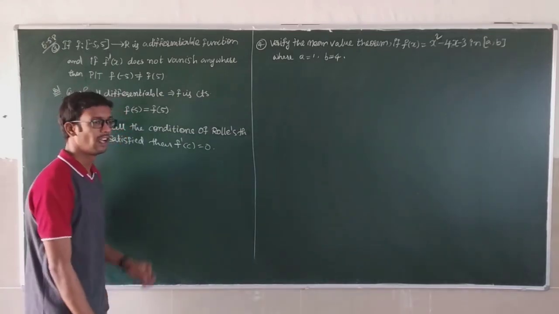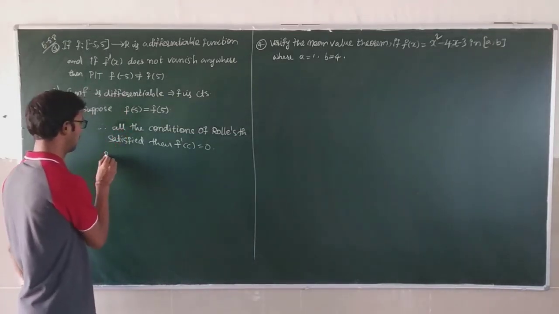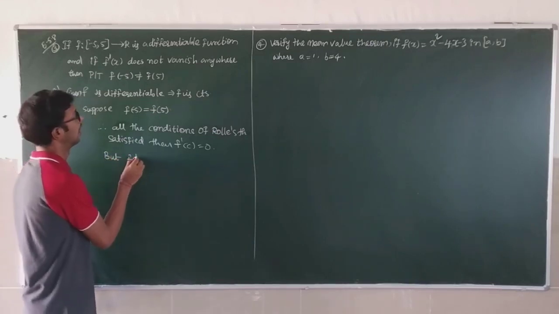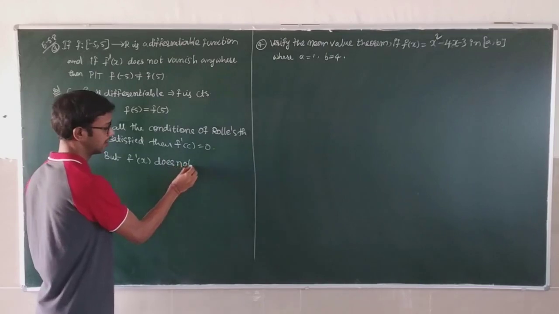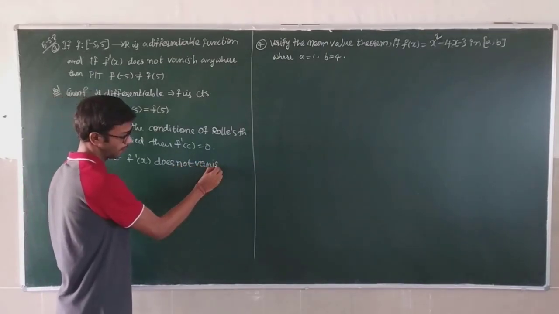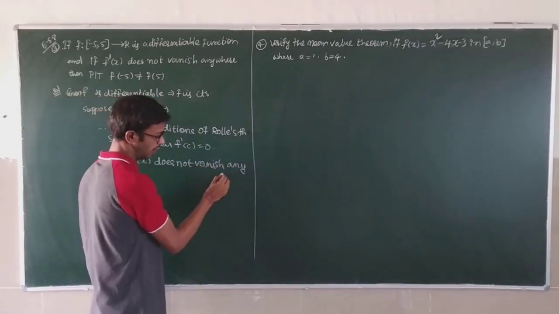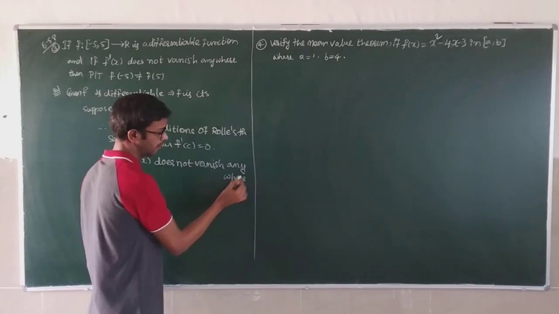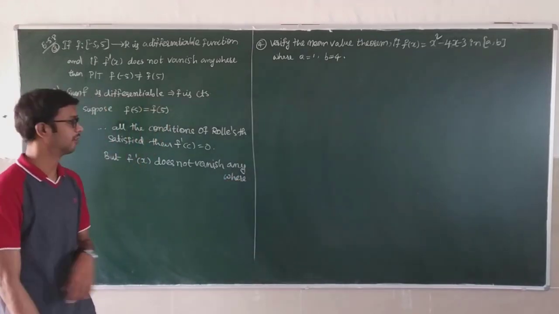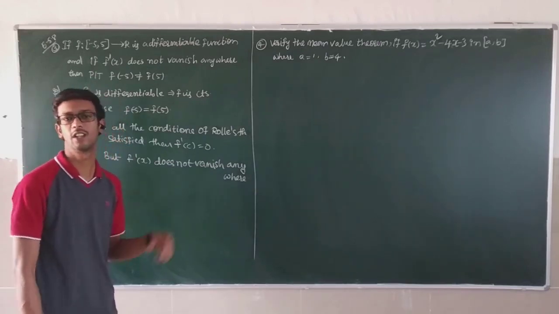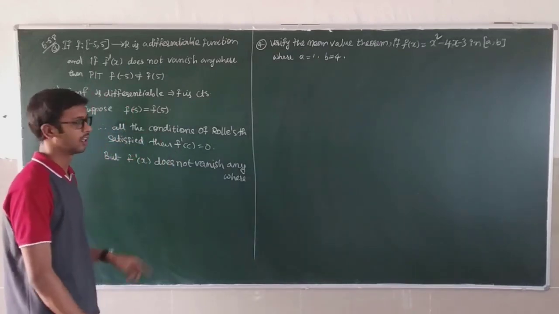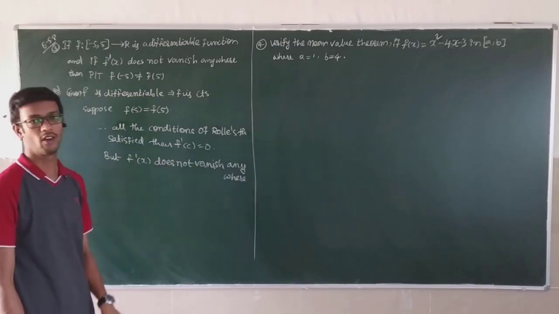That condition exists. But f dash of x does not vanish anywhere. But we are getting equal to 0, while it is given as not equal to 0. So due to our supposition, we got this.